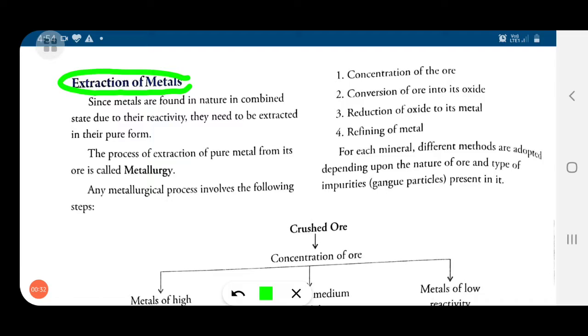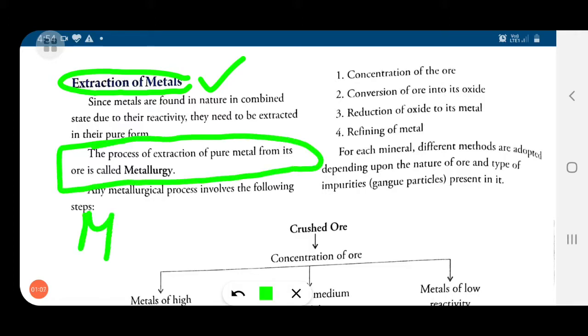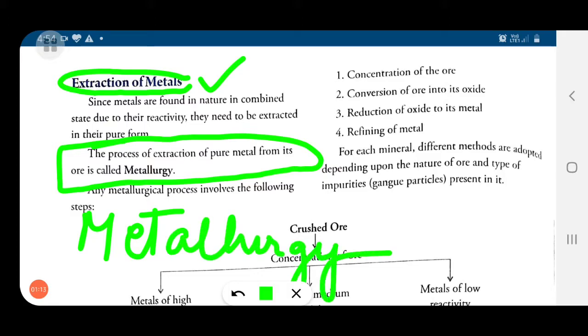When we get metals from the earth's crust, they are in their impure state and need to be purified. This process of making the metal pure is called extraction of metal, and the term for extraction of pure metal from its ore is metallurgy. Metallurgy involves several steps.